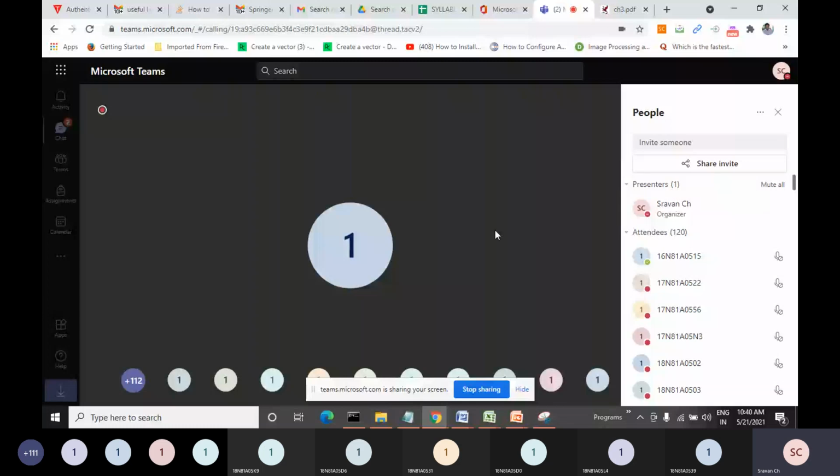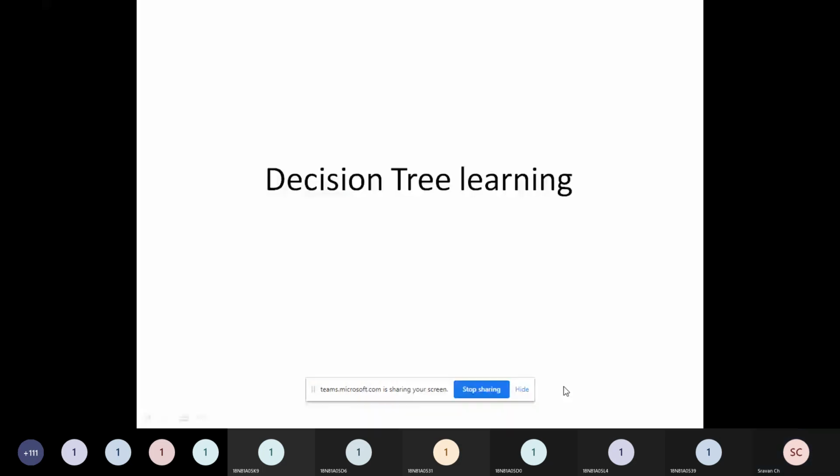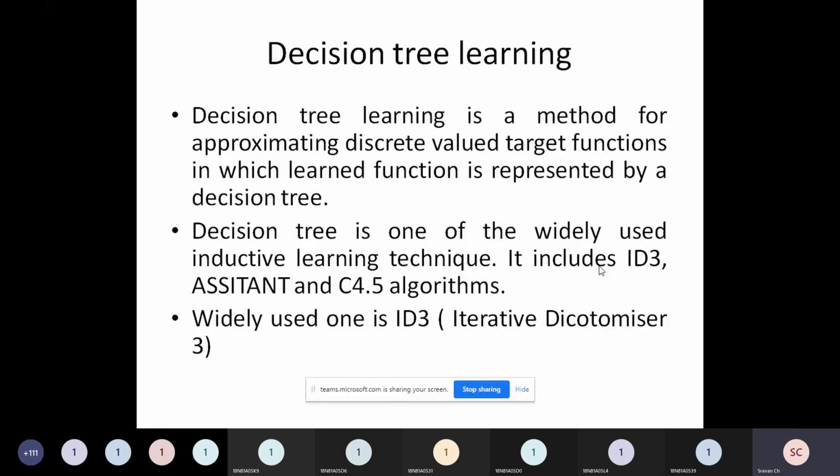So let me share my screen. I have already shared it. So let me go to the presentation. So, decision tree learning. Friends, decision tree learning is a method for approximating discrete valued target functions.